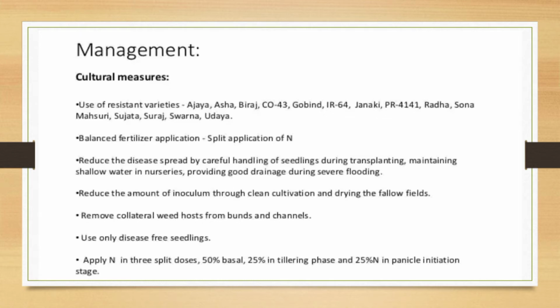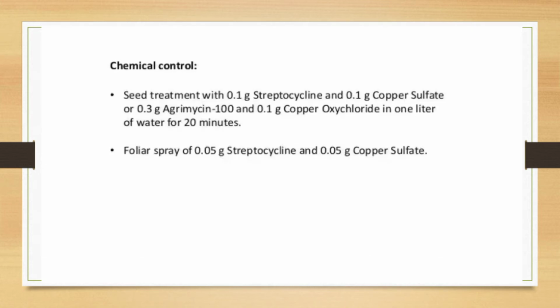Reduce the amount of inoculum through clean cultivation and drying the fallow fields. Remove collateral weed hosts from bunds and channels. Use only disease-free seedlings. Apply nitrogen fertilizer in 3 split doses: 50% basal, 25% in tillering phase and 25% nitrogen at panicle initiation stage.